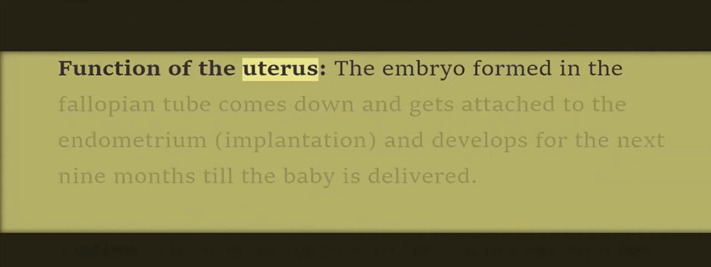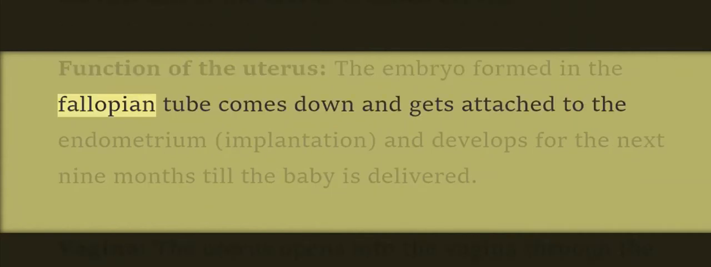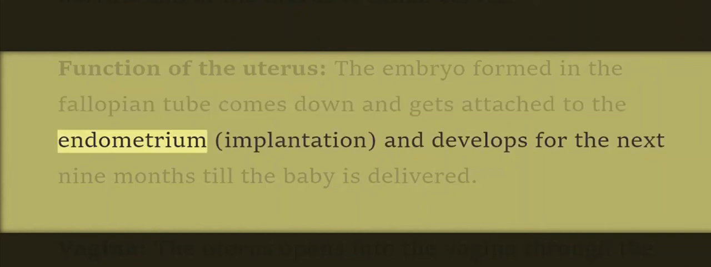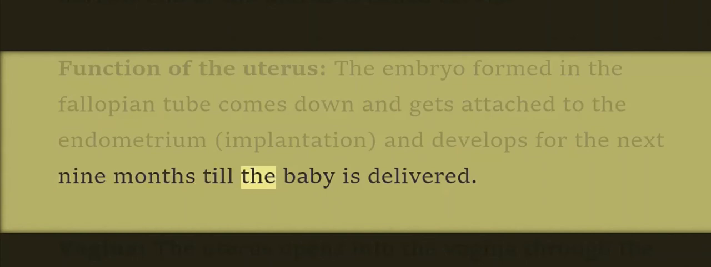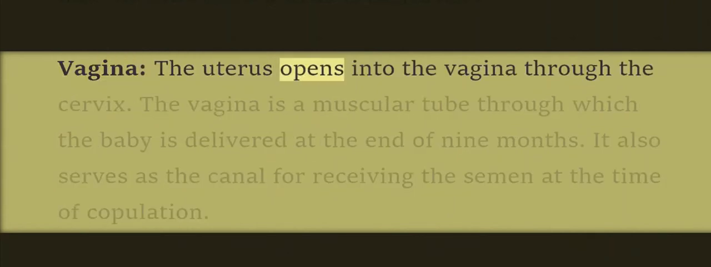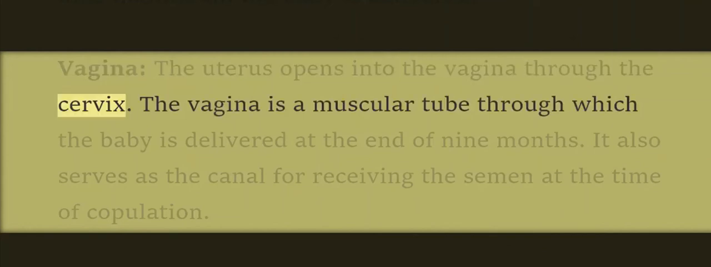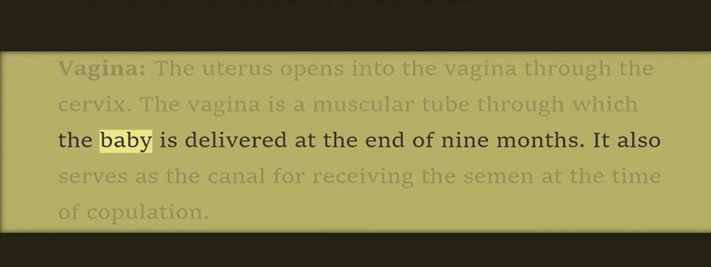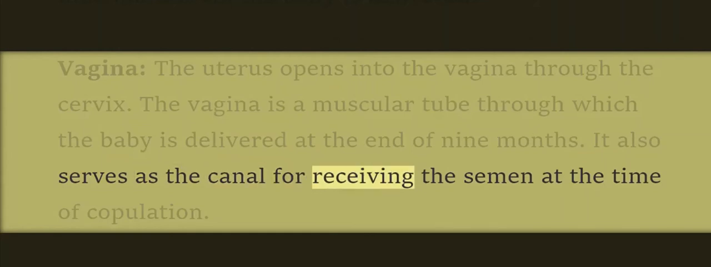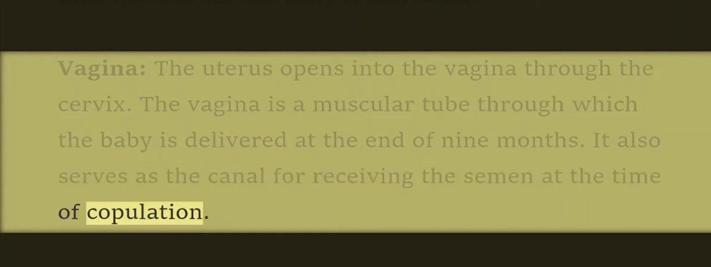Function of the uterus. The embryo formed in the fallopian tube comes down and gets attached to the endometrium, implantation, and develops for the next 9 months till the baby is delivered. Vagina. The uterus opens into the vagina through the cervix. The vagina is a muscular tube through which the baby is delivered at the end of 9 months. It also serves as the canal for receiving the semen at the time of copulation.